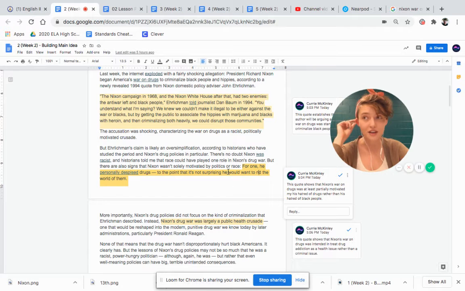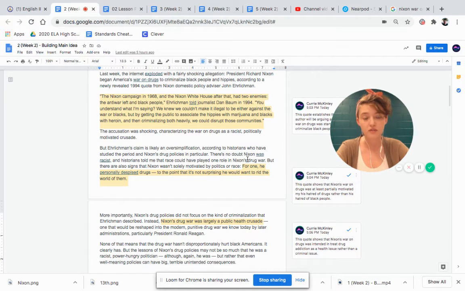If he wants to argue that the point wasn't racism that led to the war on drugs, but maybe something else, then this point shows that the war on drugs was a little bit motivated just by the fact that Nixon really hated drugs. It wasn't necessarily entirely about disliking Black people. It was partially about just not liking drugs and thinking that they were really bad, right? So that's another point.